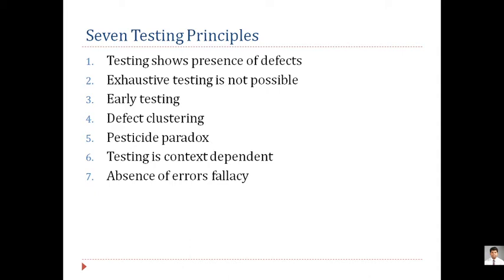And the last one, absence of error fallacy. That means it should not happen that after launching a product it goes into an error stage. So at least if some bugs are there, you can rectify those bugs, but if there is a huge error, that is an error in the coding, that should not happen in your product after it has been launched. So these are the basic 7 principles you have to keep in mind, and there is 100% chance that a 5 marks question may be asked related to the 7 principles of testing, and you should be clear with these 7 principles of testing. The theories are already shared with you. Prepare notes for this, that is the 7 testing principles. Yes, are you clear with this?